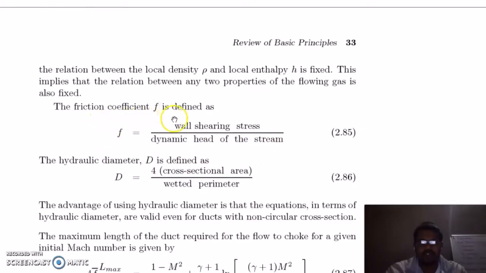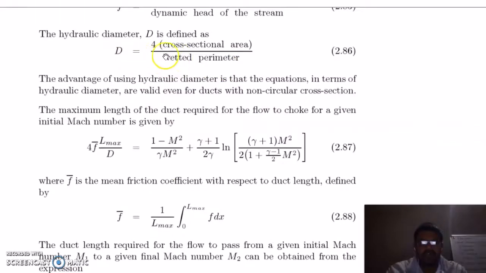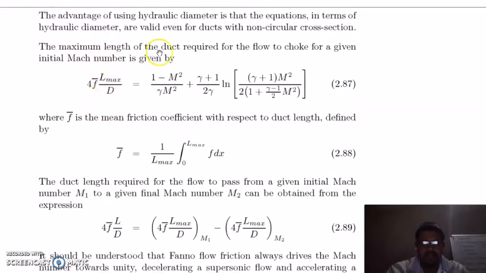The friction coefficient f is defined as wall shearing stress divided by the dynamic head of the stream. The hydraulic diameter is 4 times the cross sectional area divided by the wetted perimeter. So if you define hydraulic diameter, it is valid for circular as well as non-circular cross sections. The maximum length of the duct required for the flow to choke for a given initial Mach number is given by this equation here, where f dash is the mean friction coefficient with respect to duct length, which is the local friction coefficient integrated from 0 to L maximum, times 1 by L maximum.